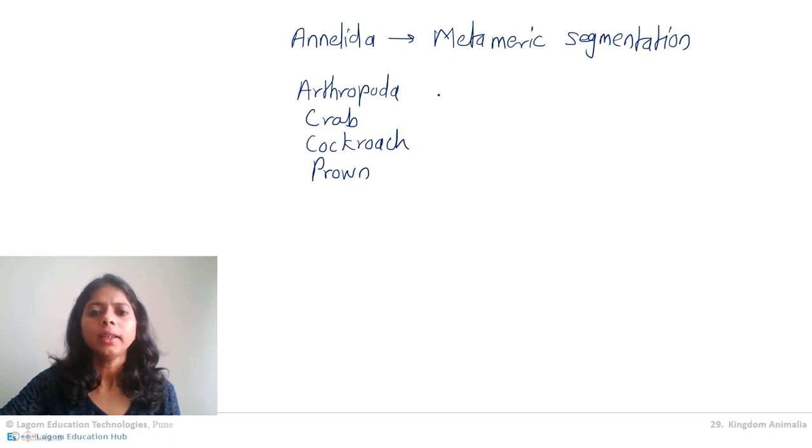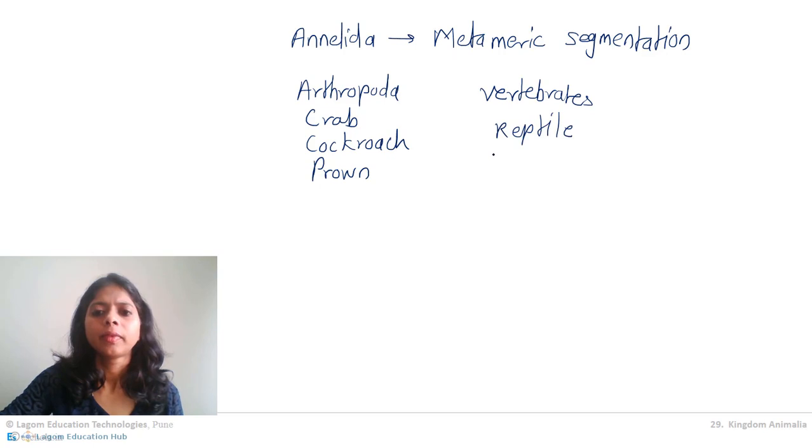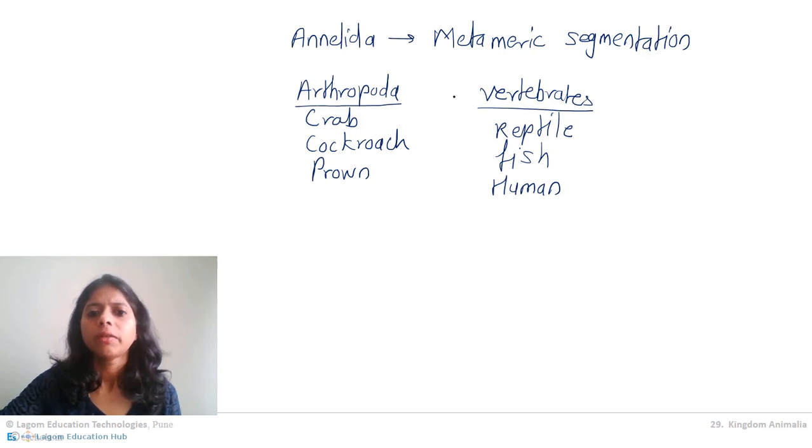Another example is vertebrates. In vertebrates, all reptiles come, fish come in that, even humans come in that. So what kind of segmentation do arthropoda show and what kind of segmentation do vertebrates show?